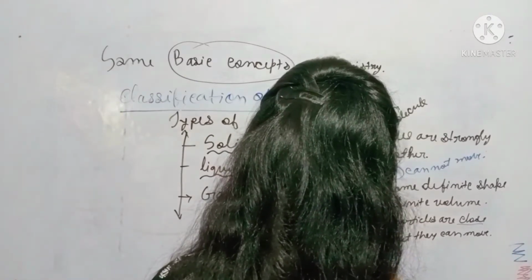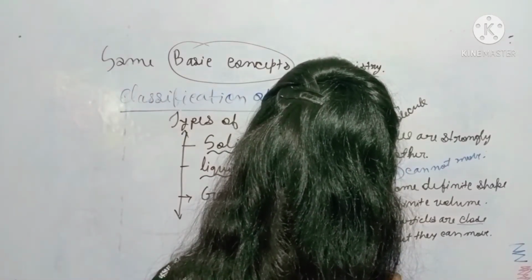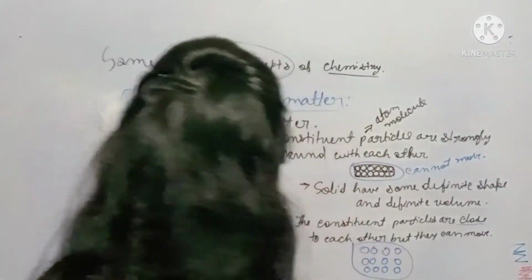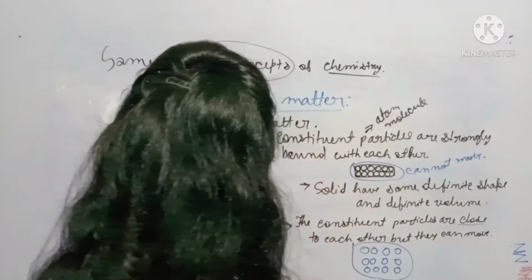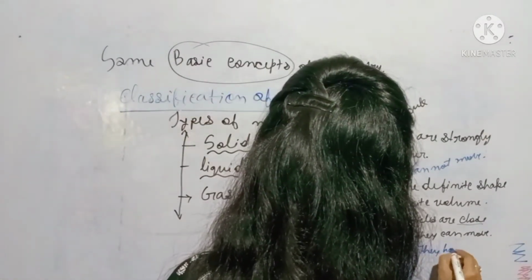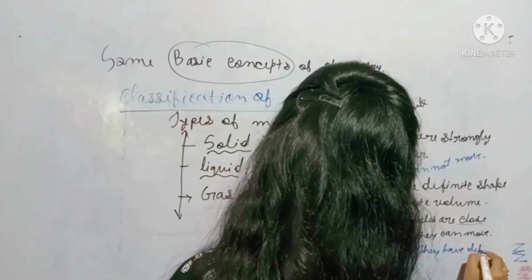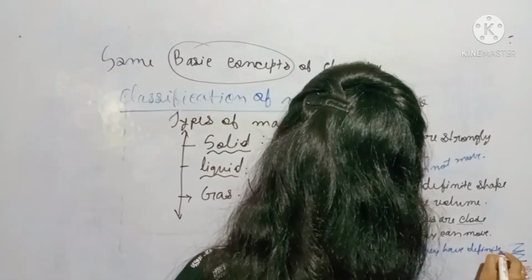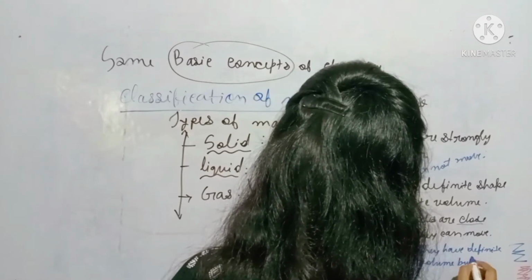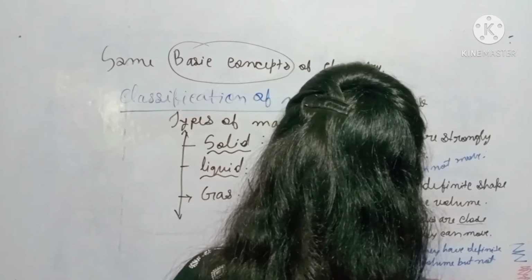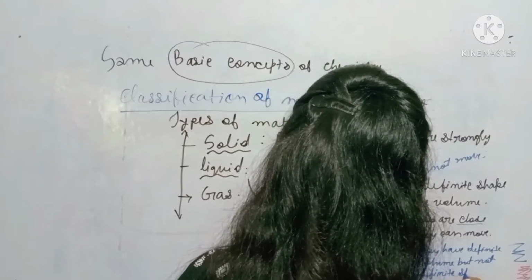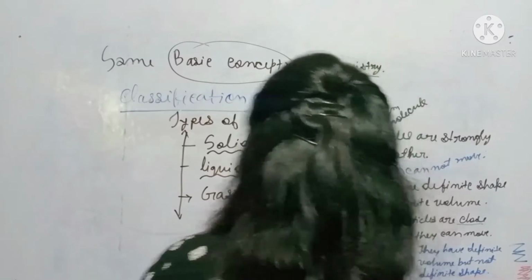That means they have some distance between those particles. So liquid has definite volume but not definite shape. Their shapes are not definite, but their volumes are definite.